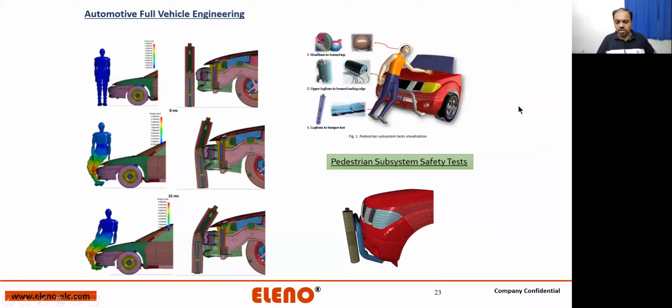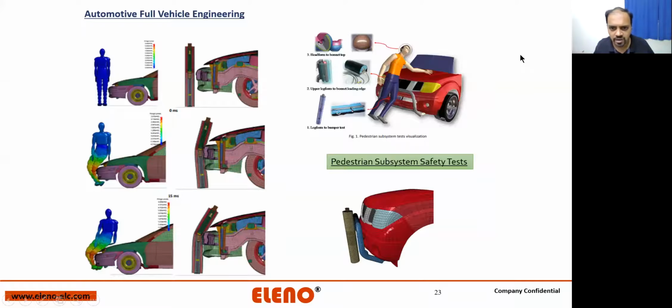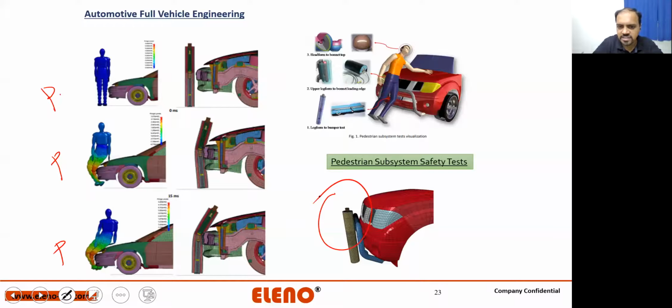Here we go. This is the first part: automotive full vehicle engineering, where a complete vehicle is getting crashed, or a subsystem is going to get knee impact load, head impact load. That is all non-linear dynamic analysis with various standards like FMVSS, ECE, JIS. All these standards are being taken care of. Then there is automotive full integration, which also involves pedestrian impact, and this is how it is done.